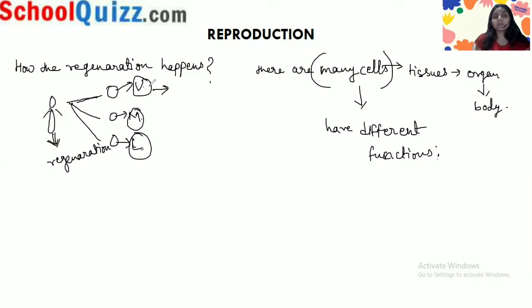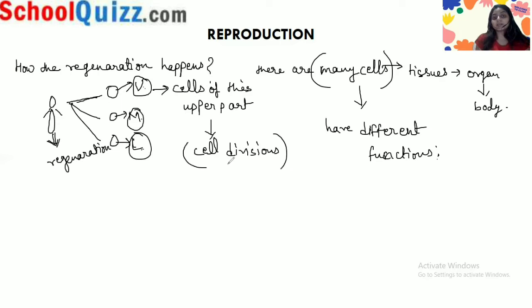So what will happen in all these parts? Regeneration will happen. The cells of the upper part will undergo cell divisions. Our body is formed because of cell divisions, and due to cell divisions we have multiple cells, so we are called multicellular organisms. These cell divisions create cells with the functions of the middle and lower part of the body.